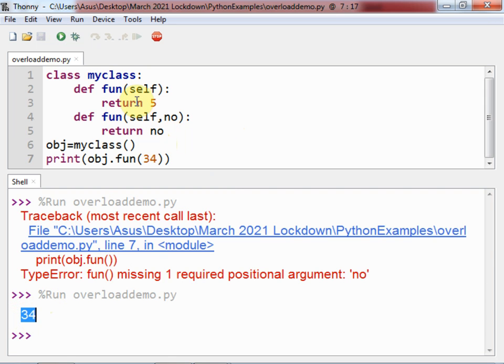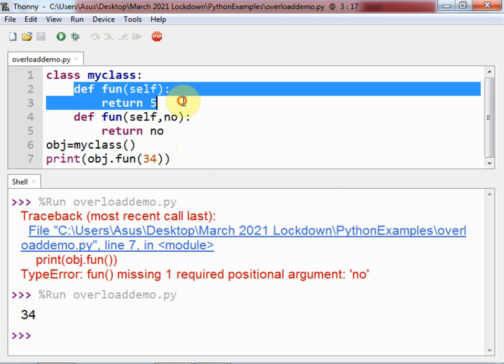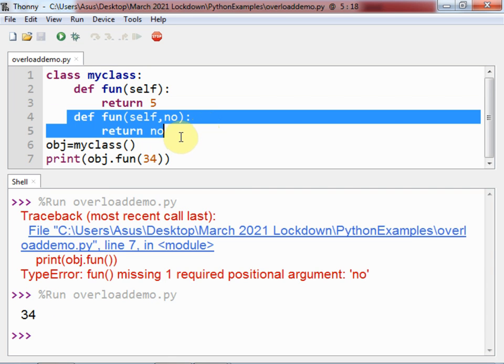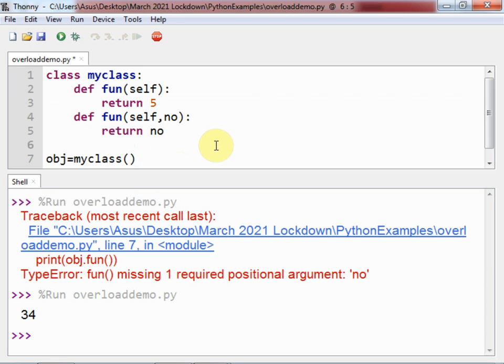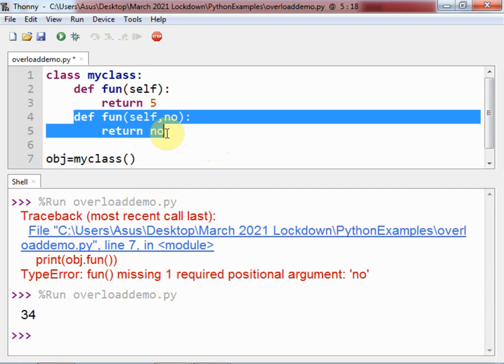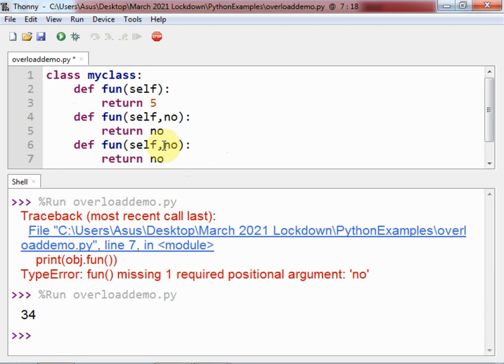Okay, so here the first function is not executed or called, the second one is considered. Even if I write one more function after this, the same function with, suppose, n1 comma n2, and I return n1 plus n2,